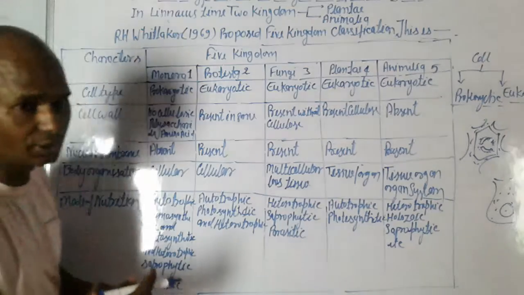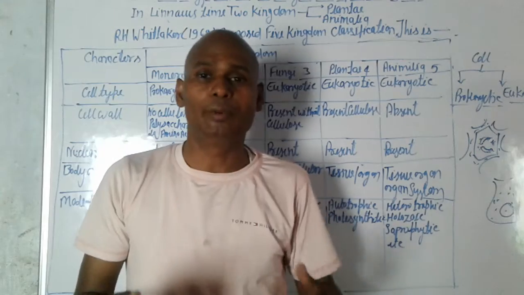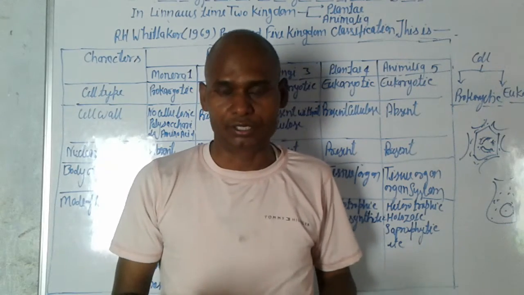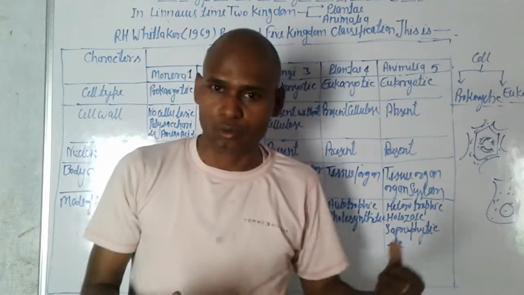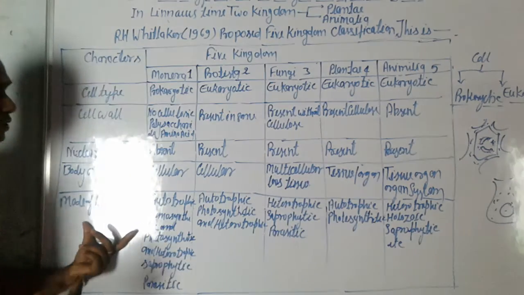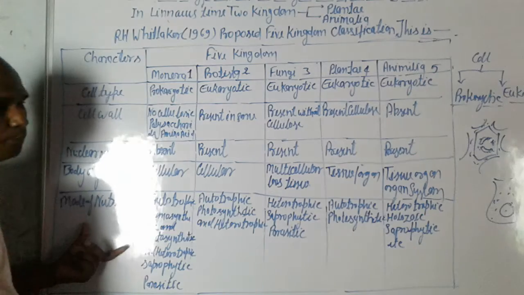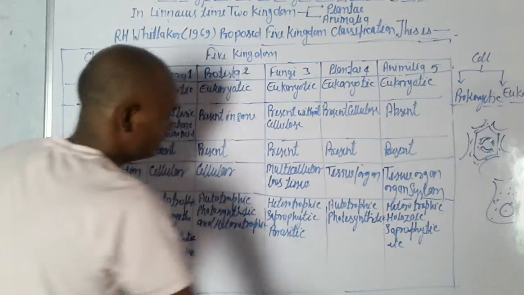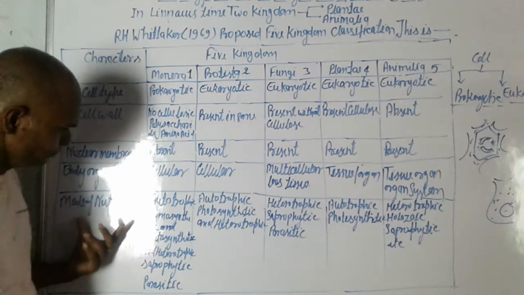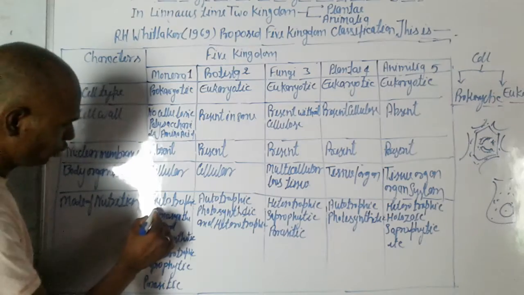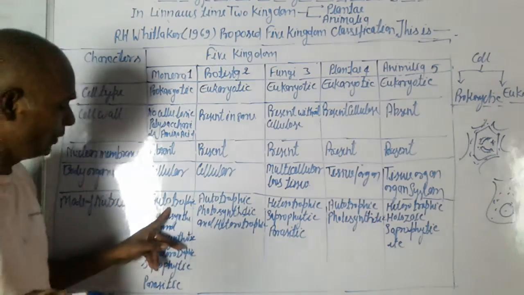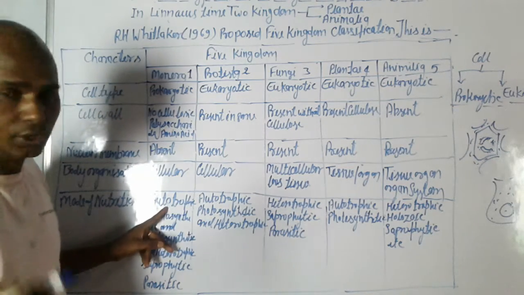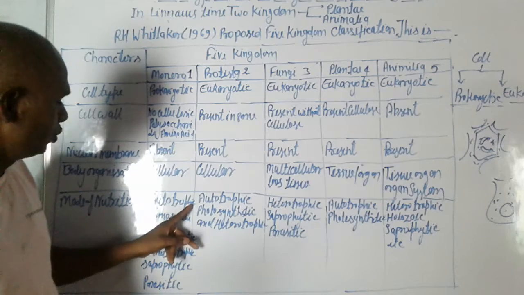And mode of nutrition. We know about mode of nutrition. We studied mode of nutrition clearly in class 10th. So we discuss again the mode of nutrition of kingdom Monera, kingdom Protista, kingdom fungi, kingdom Plantae and kingdom Animalia. Mode of nutrition. In Monera, autotrophic, because they make their own food. So Monera is autotrophic.